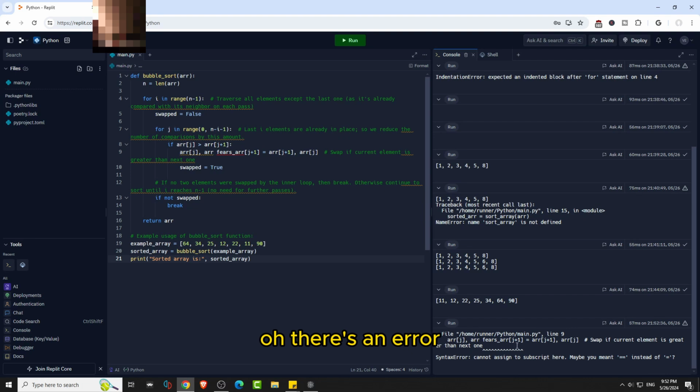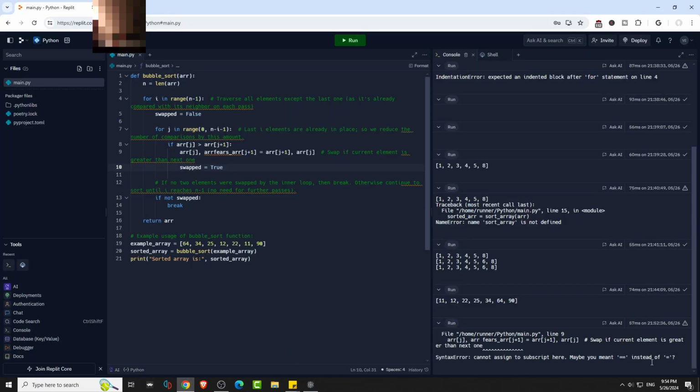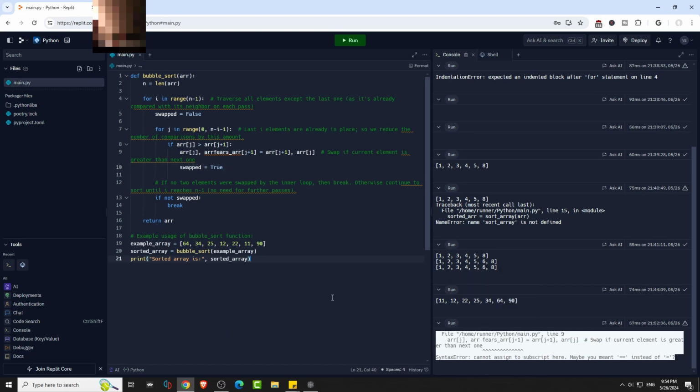Oh, there's an error. The swap. Oh man, I got to debug. So that was a fail. Line 9. Let's see if we can debug. The error is right here.